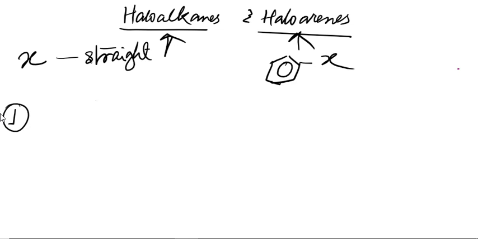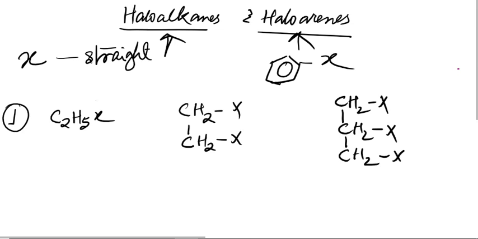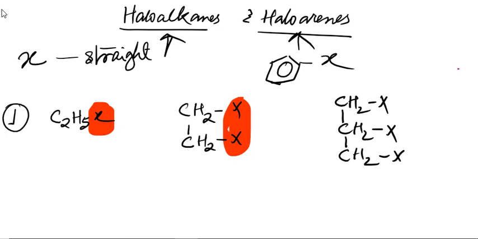First of all, if we see that it's written this way, something like C2H5X, another one is written like CH2X2, and another like CHX3. So you see the very interesting thing that we are looking at here is this 1X, this 2X, and this 3X. So how can we write them?